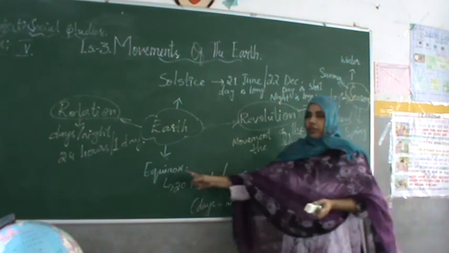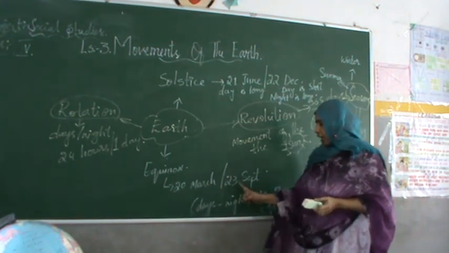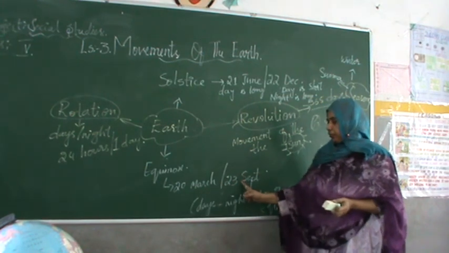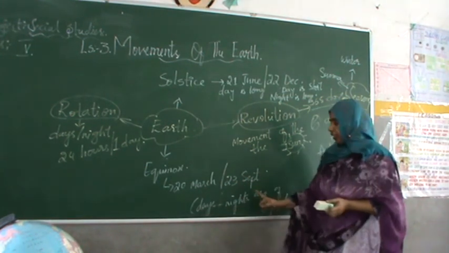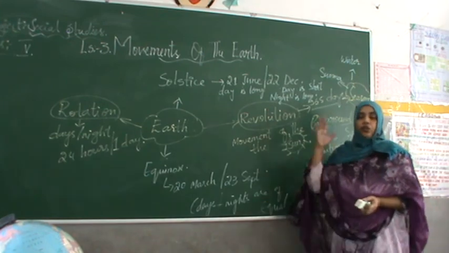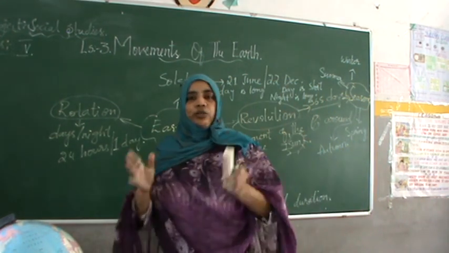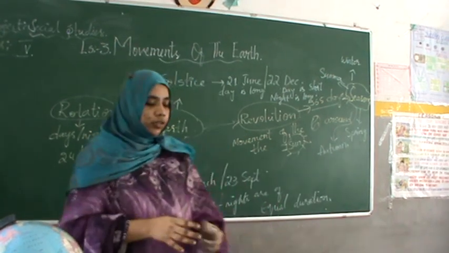So on equinox, 20 March and 23rd September, days and nights experience equal duration, 12 hours day and 12 hours night.